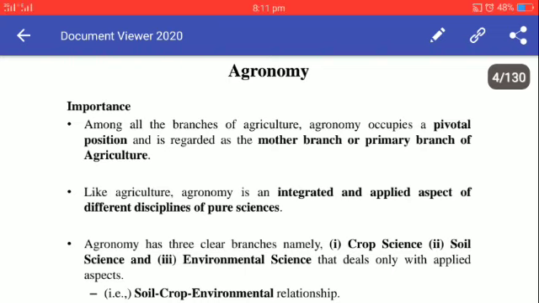So agronomy has a pivotal position. If a person is literate in any other branch, he has the knowledge of only one branch. But if a person has the knowledge of agronomy, it means he has the knowledge of all branches of agriculture at the same time. So, like agriculture, agronomy is an integrated and applied aspect of different disciplines of pure sciences. And in agronomy, the knowledge of other allied disciplines other than the agriculture branch is also important and also utilized.